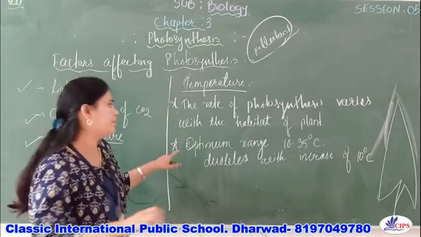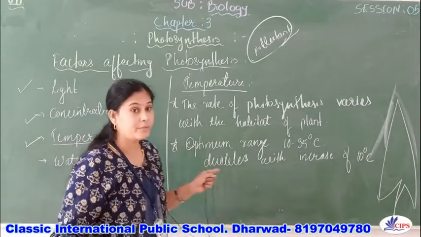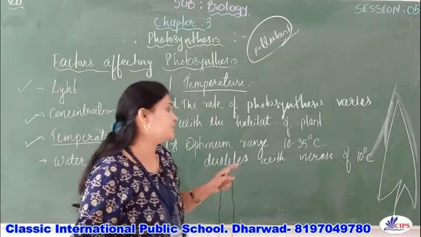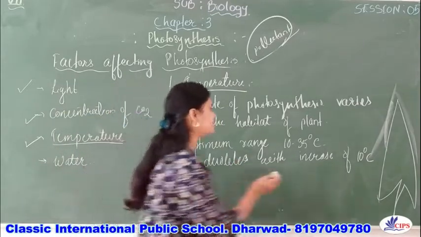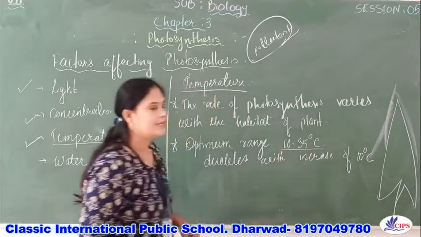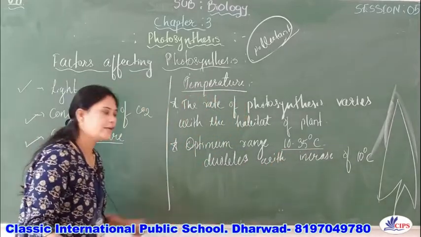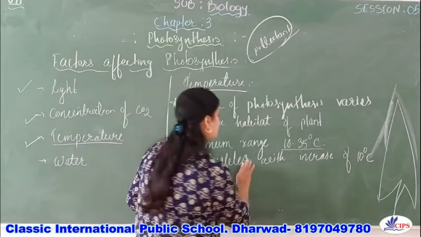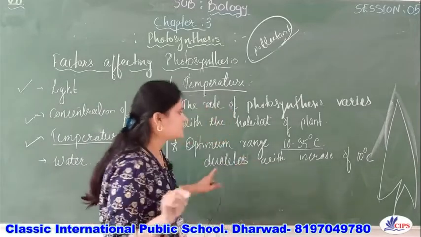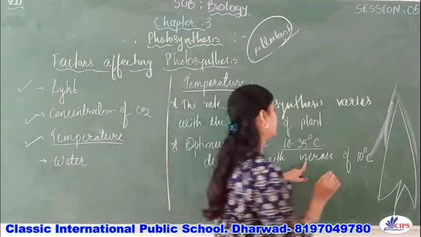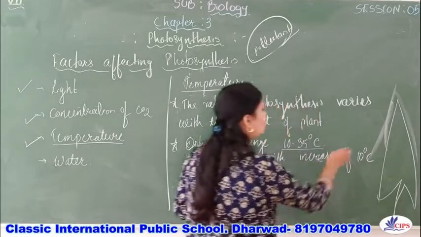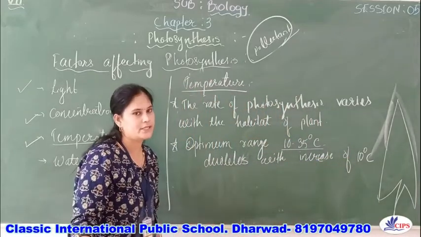The optimum range of temperature for photosynthesis is 10 to 35 degrees Celsius, and the rate of photosynthesis will double with an increase of 10 degrees Celsius.